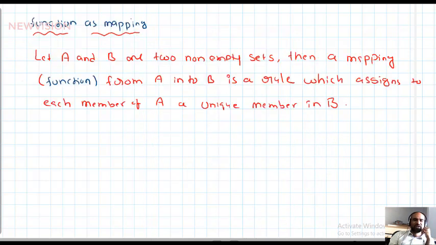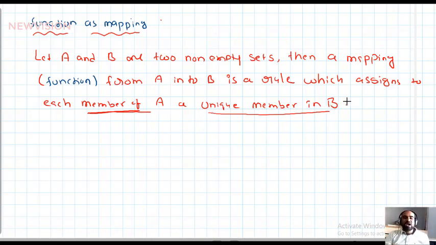Okay. Now I want to explain the second definition, an important definition. Function as mapping, definition 2. A and B are two non-empty sets. Then a mapping from A to B is a rule which assigns to each member of A a unique member of B. This is important. Each member of A to a unique member of B. Such a mapping is called a function. Mapping, function, correspondence, all are the same.